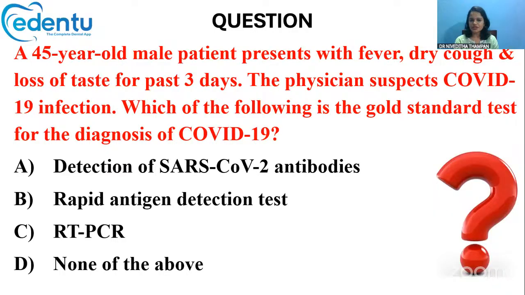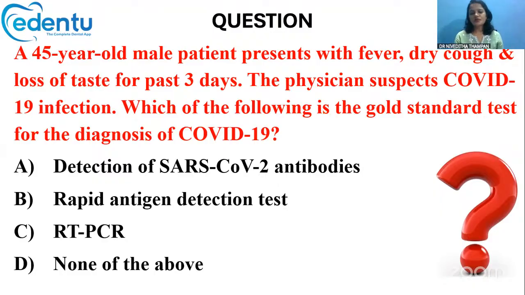A 45-year-old male patient presents with fever, dry cough, and loss of taste for the past 3 days. The physician suspects COVID-19 infection. Which of the following is the gold standard test for the diagnosis of COVID-19? Is it detection of SARS-CoV-2 antibodies, rapid antigen detection test, RT-PCR, or none of them? After the COVID period, lots of questions related to COVID-19 have been asked in most competitive examinations. Even the NEET MDS 2024 examination had a question on COVID-19. So yes, you can expect questions related to COVID-19.